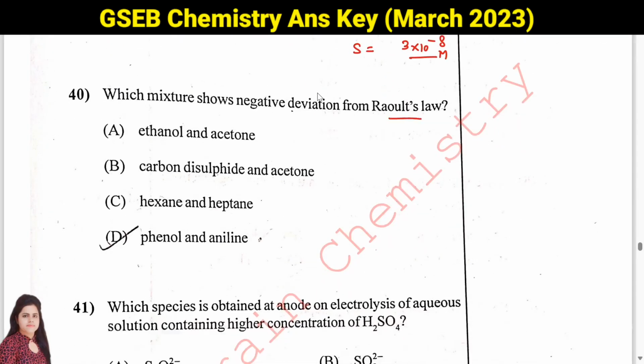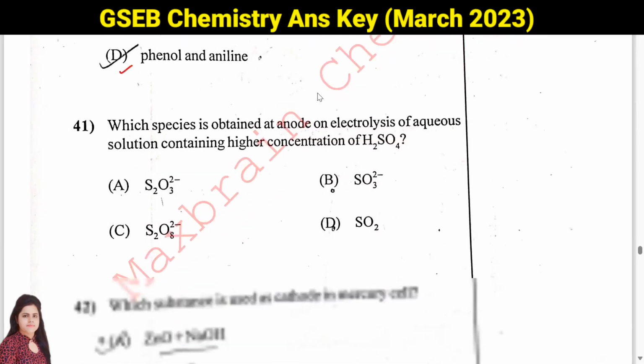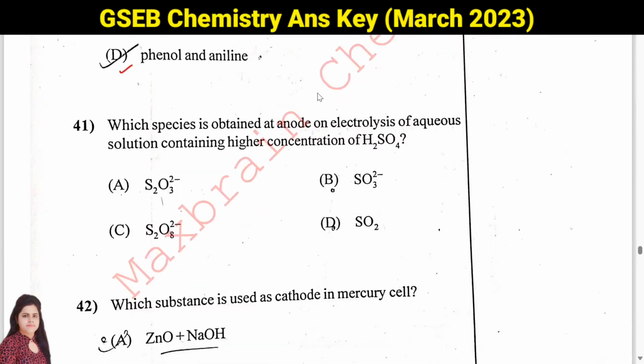Then question number 40, which mixture shows negative deviation from Raoult's law? It is memory based question and here answer will be D, phenol and aniline. Then question number 41, which species is obtained at anode on electrolysis of aqueous solution containing higher concentration of H2SO4.